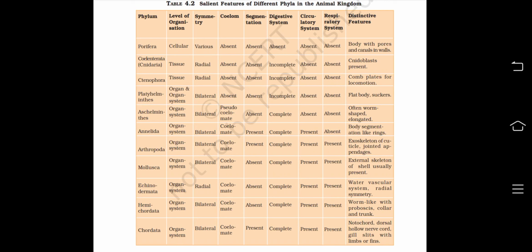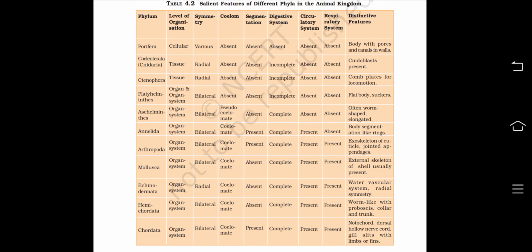Sixth phylum is Annelida. Organ system level of organization, bilateral symmetric and coelomate. Segmentation present, digestive system complete, circulatory system present, and respiratory system is absent. Distinctive feature is body segmentation like rings, which we call as metamerism as well.